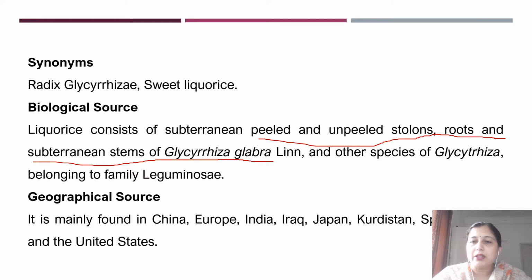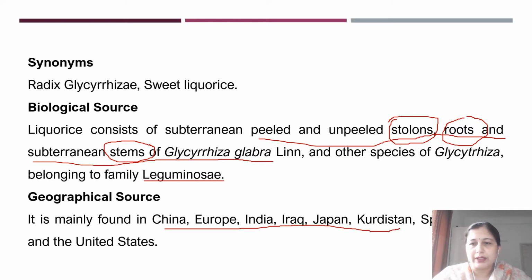The parts used are generally the stolons, the roots, and in some cases the stems of Glycyrrhiza glabra, belonging to the family Leguminosae, and it is mainly found in China, Europe, India, Iraq and various other countries including the United States.